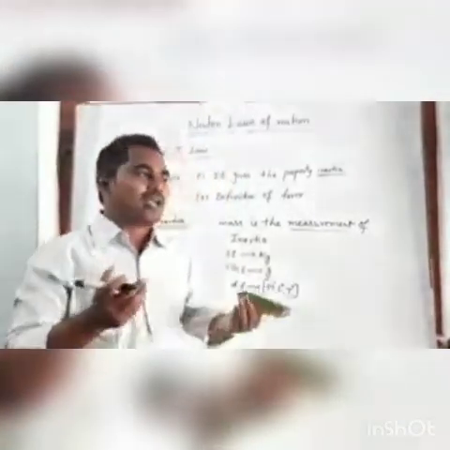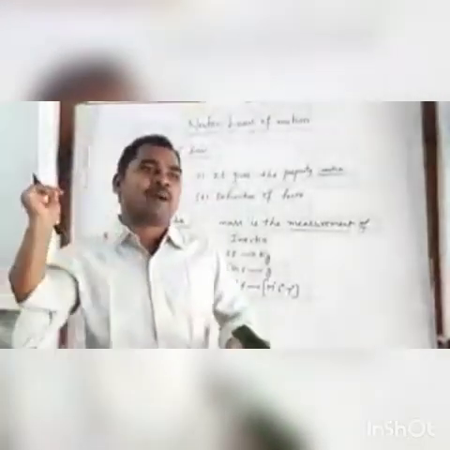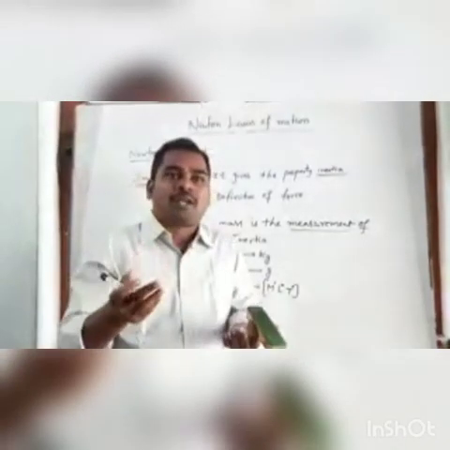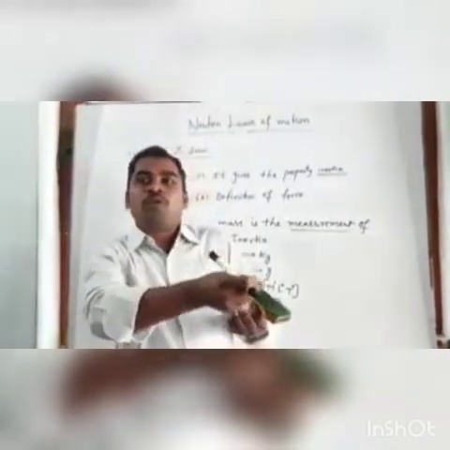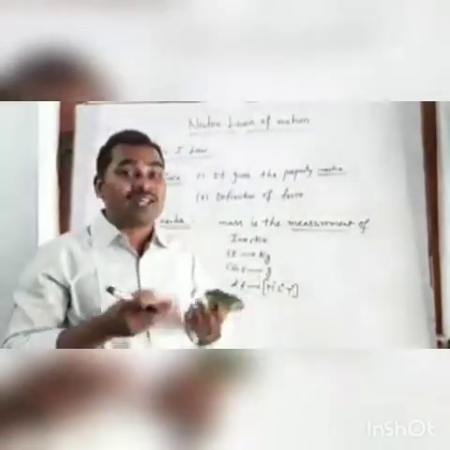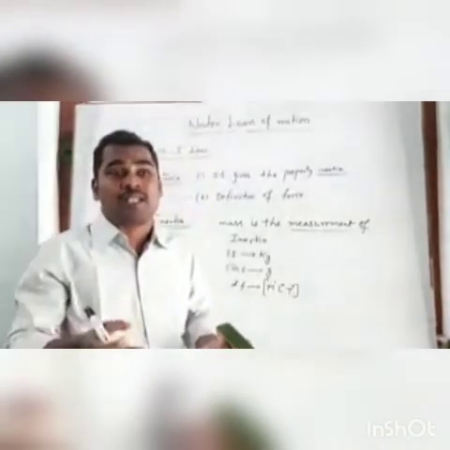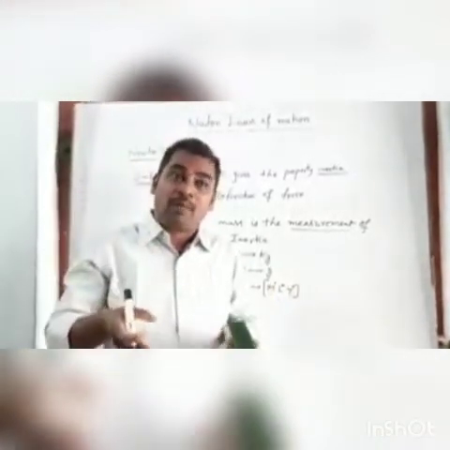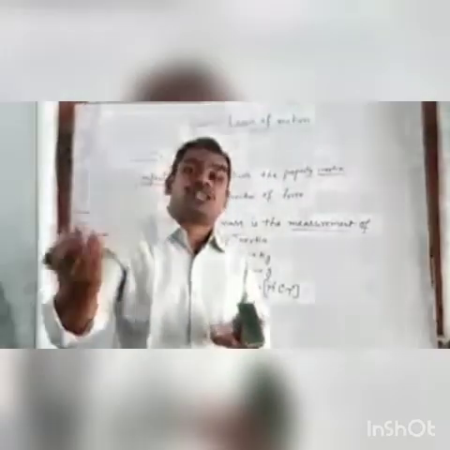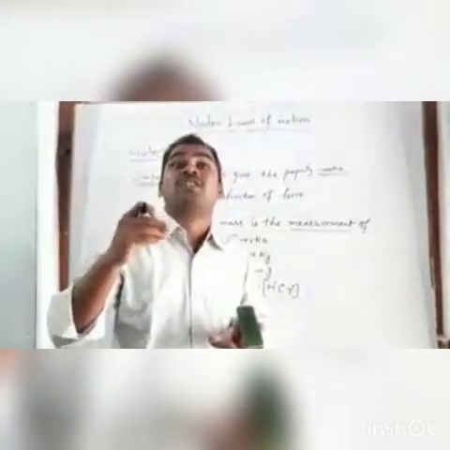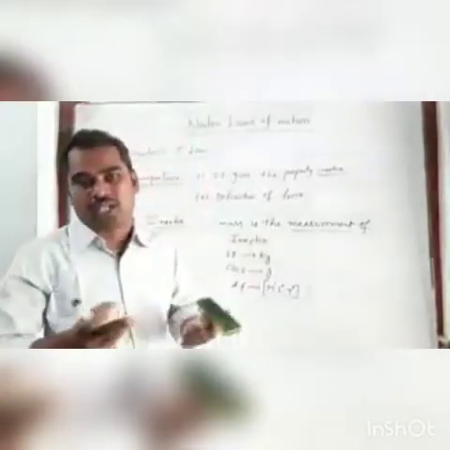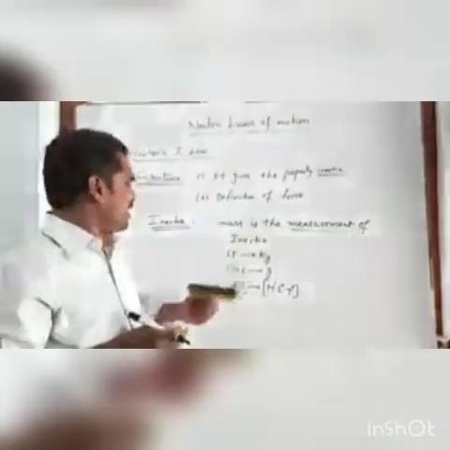For example, you can take a blanket. The blanket is hit by a stick. After some time, the dust particles are removed from the blanket due to the inertia of rest. So inertia of rest means it is the inherent property of the body by virtue of which it cannot change the position of the rest object. That is the inertia of rest.